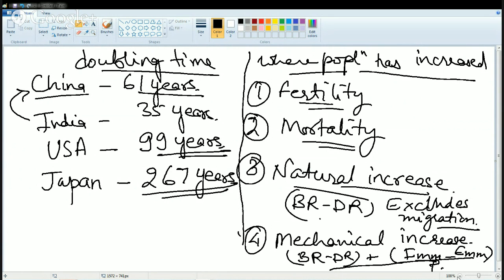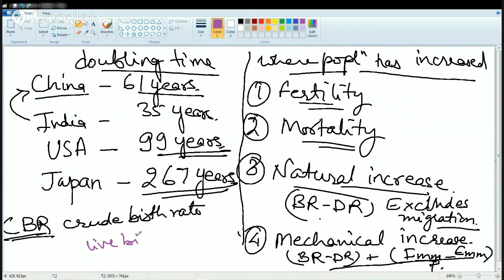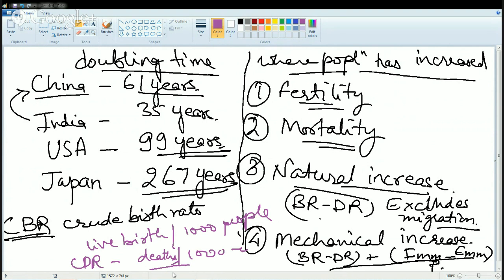Before we start with these two concepts, let's understand a few basic terms. The first is crude birth rate. We call it CBR, or the crude birth rate. This crude birth rate is basically the number of live births per 1,000 people. The next is crude death rate, and that's technically the number of deaths per 1,000 people. So that's basically the crude birth rate and the crude death rate.